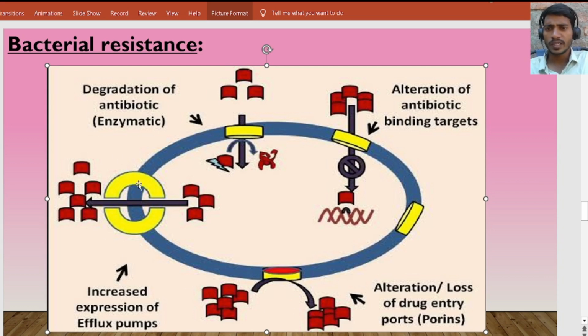The fourth mechanism is increased expression of efflux pumps. This means that even though the drug entered the cell, due to the efflux pump of the bacteria, the drug in the cell will be pumped out of the cell. So it cannot act on the cell membrane. These are the four mechanisms through which bacteria get resistance to antibiotics.